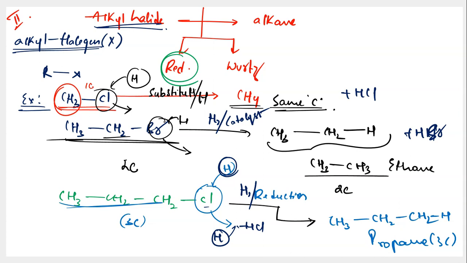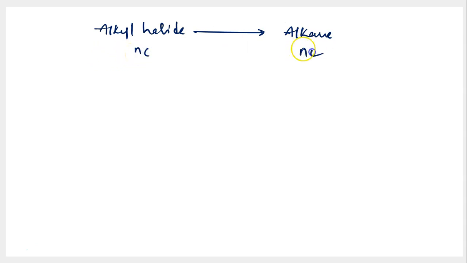I hope you understand this, but anyway, let me quickly recap before we go ahead and talk about the next reaction. I'm talking about converting alkyl halide into the respective alkane. Means what? Means the number of carbon atoms in alkyl halide is equal to the number of carbon atoms on the side of alkane. And how can we do it? There are 2 ways of doing it. We are talking about the first way.